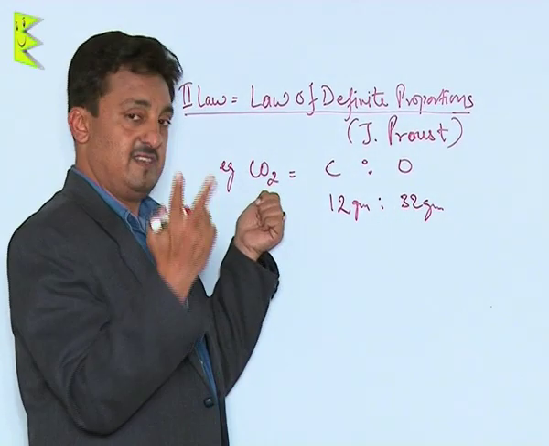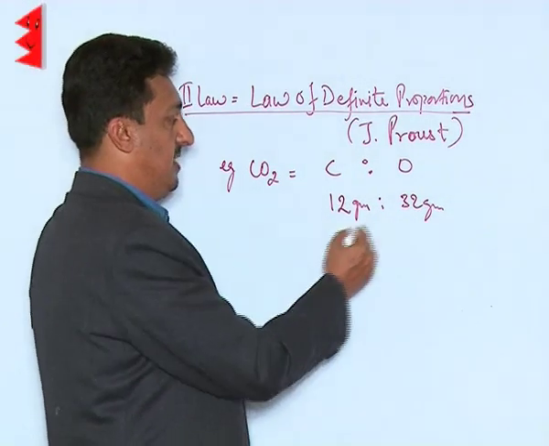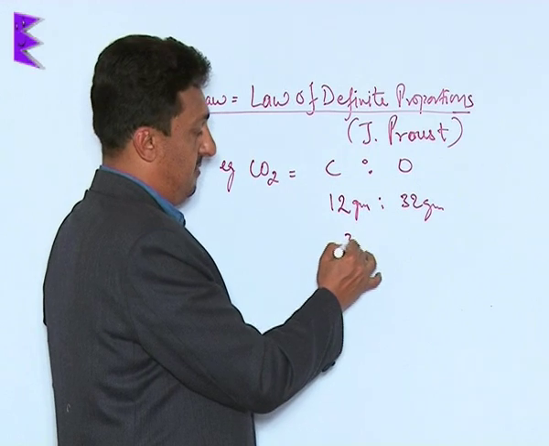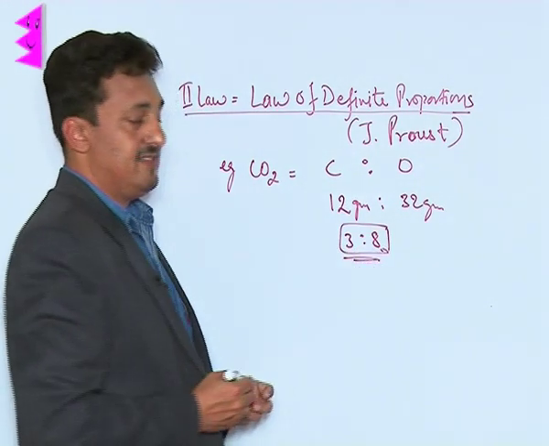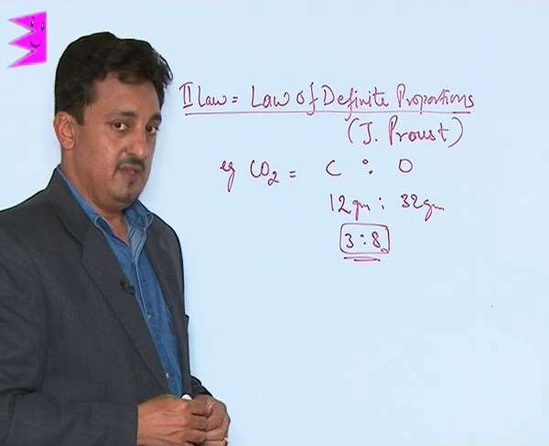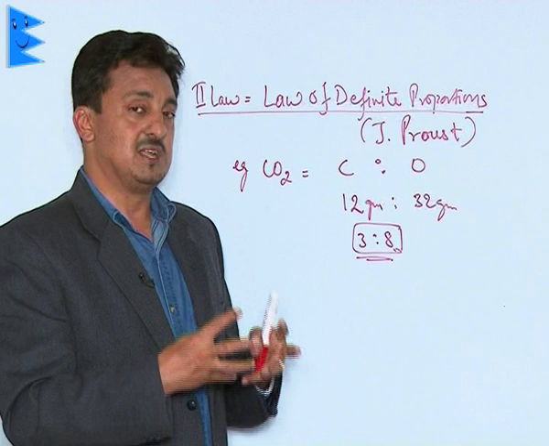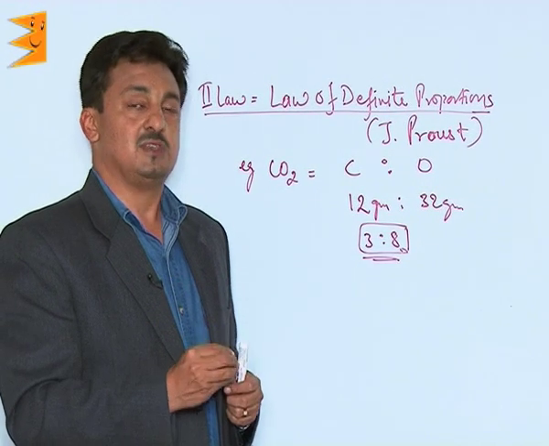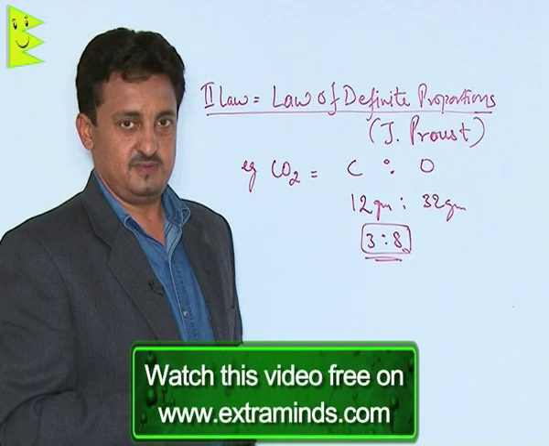Because 1 oxygen is 16, there are 2 oxygens, so this is 32. When we do the simplification, 4 3s are 12 and 4 8s are 32. So always the ratio is 3:8. So this is how we can find out there will always be a certain fixed ratio by mass in the atoms of the different elements present in any molecule or in any compound.